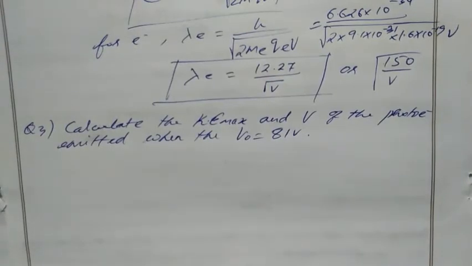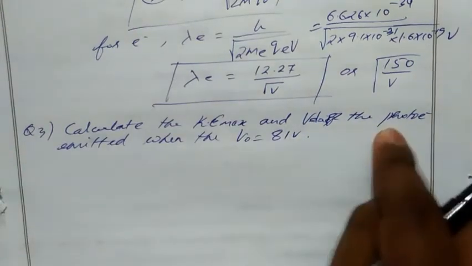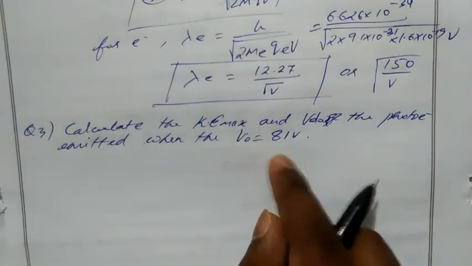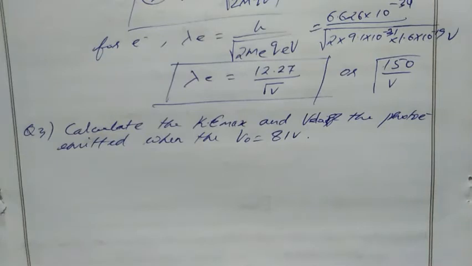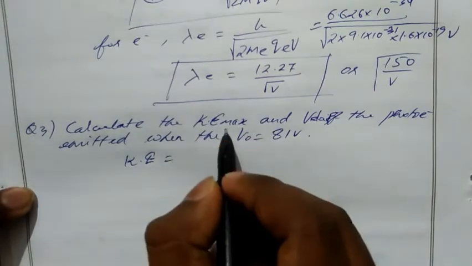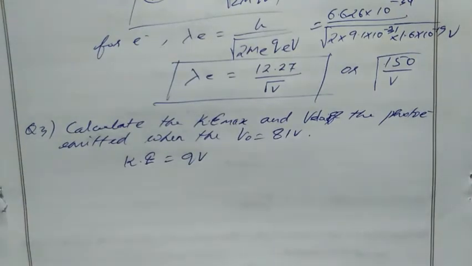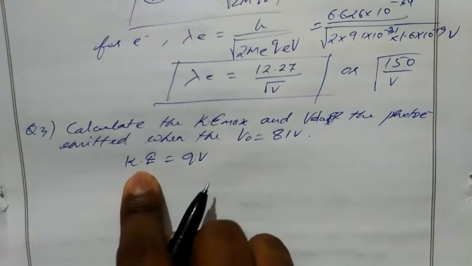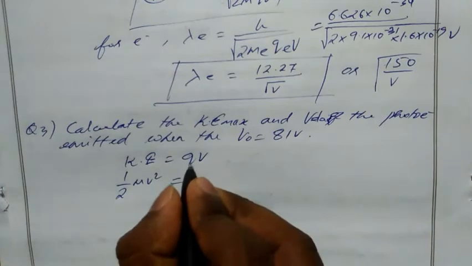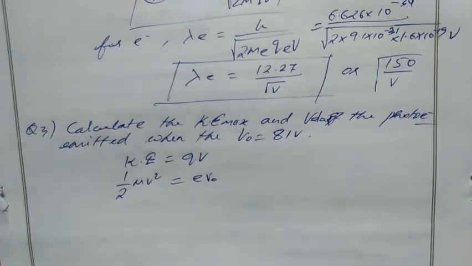The third question: calculate maximum kinetic energy and velocity of the photoelectron emitted when the V naught, which means stopping potential, is 81 volts. So we know the formula for maximum kinetic energy. At the maximum kinetic energy, KE equal to QV. Correct? So the formula for maximum kinetic energy is half mv square equal to, what is Q? It is given photoelectron, so charge of electron, we can say e into V naught.